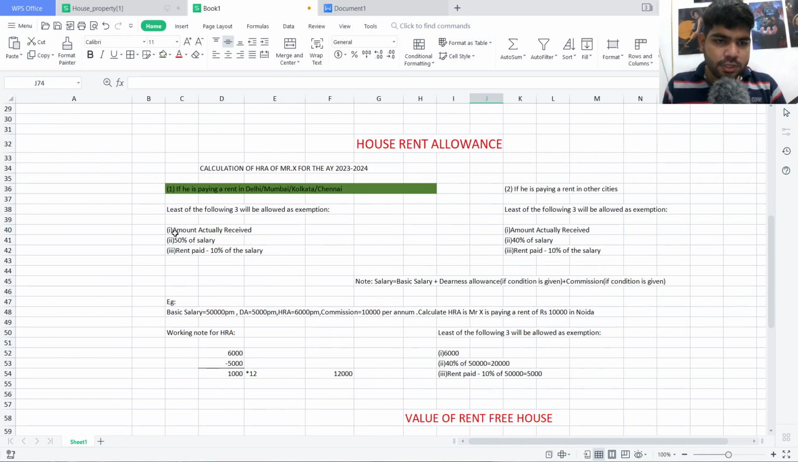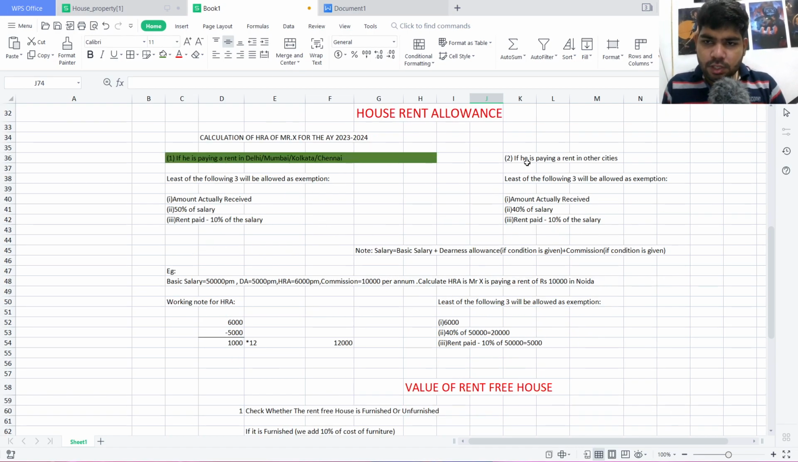For Delhi, Mumbai, Kolkata, and Chennai: first, the amount actually received; secondly, 50% of the salary; and third, the rent paid minus 10% of the salary. In the second case, if he is paying rent in other cities, we deduct the least of the following as exemption: firstly, the amount actually received; then 40% of the salary; and third, rent paid minus 10% of the salary. So the difference between the cities is only in the second option: 50% of the salary here, and 40% of the salary there.